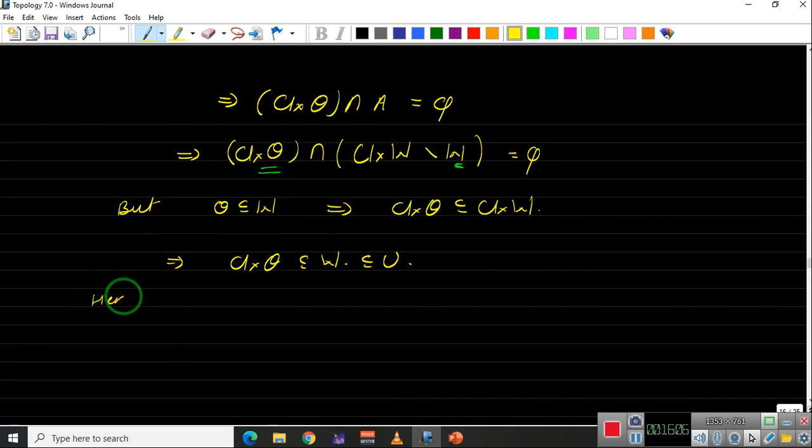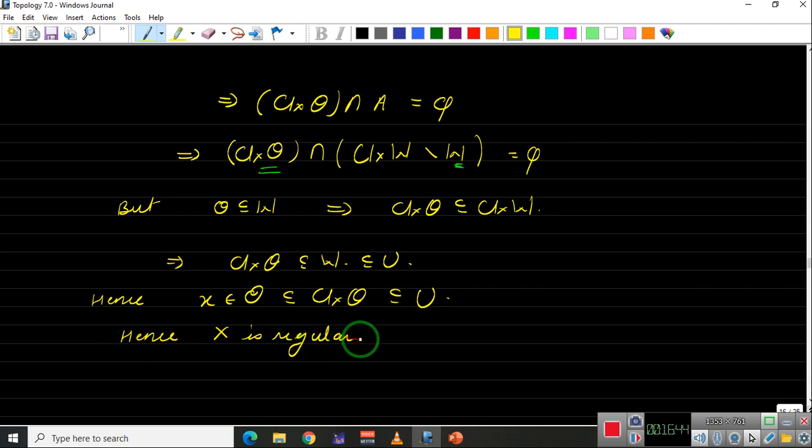Hence X belongs to, again, go back. We have taken this X belongs to O, whose closure contains it by definition, and this is contained inside U, and hence by using the last theorem we can say that X is regular.